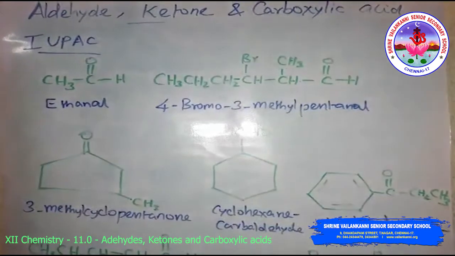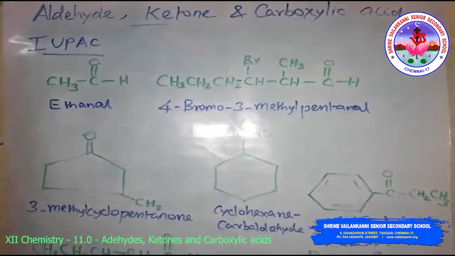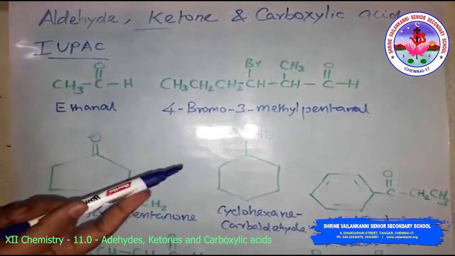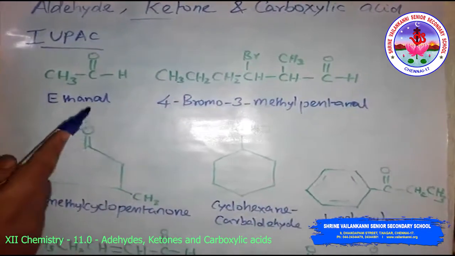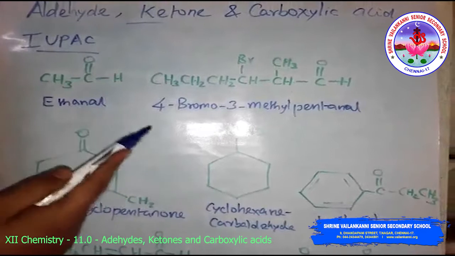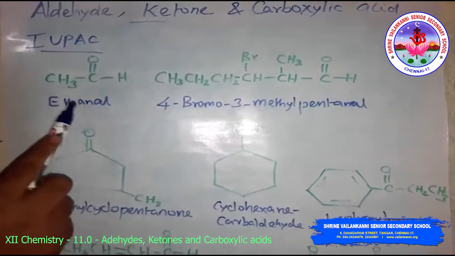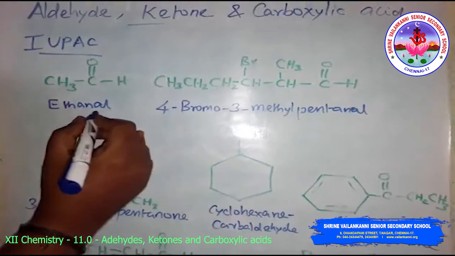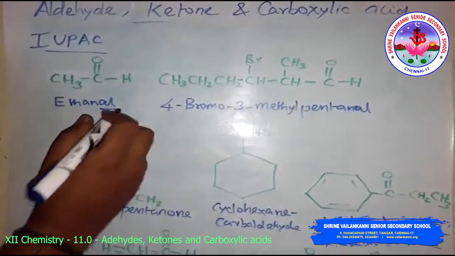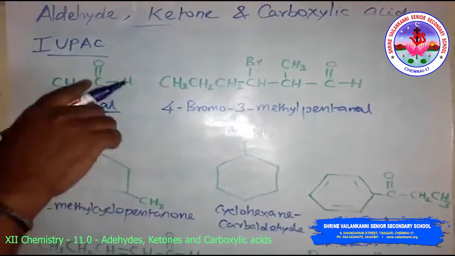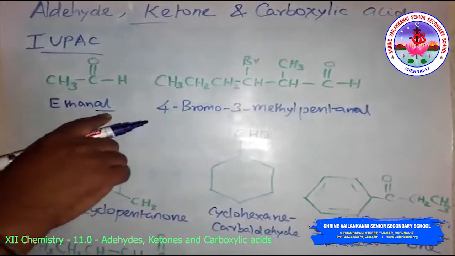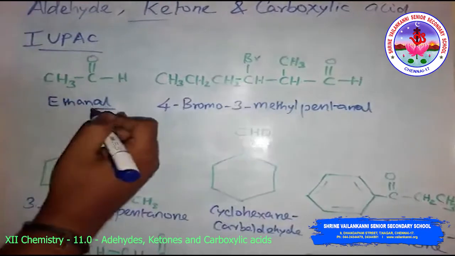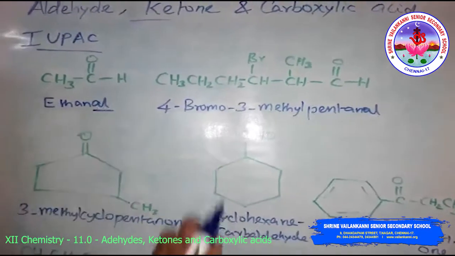Then we will discuss the IUPAC names of aldehydes and ketones. The IUPAC names of open chain aliphatic aldehydes and ketones are derived from the name of the corresponding alkane by replacing the ending -e with -al. That is, alkane, removal of e, addition of al, not ol, al. These are called ethanal, for example.